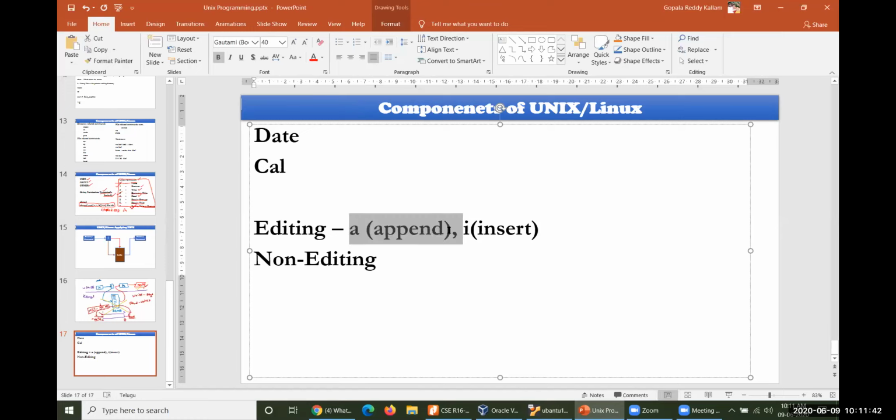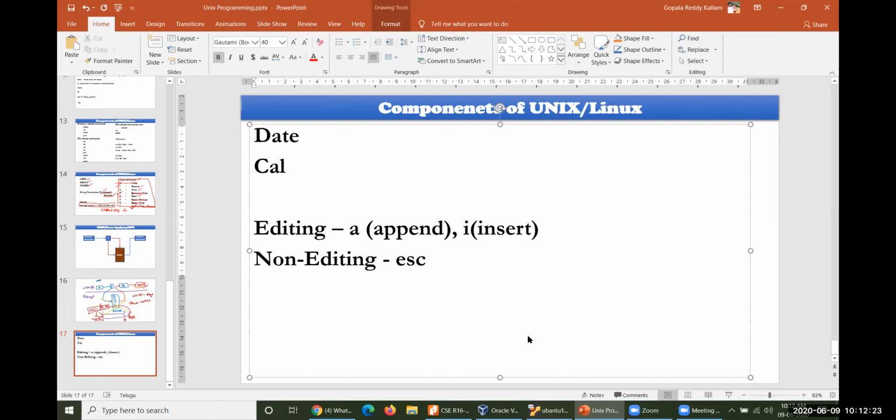First of all, you need to type a, or either a or i, and then you make some kind of insertions here. After making modifications in your file, how can you come back from editing to non-editing? How can you convert your file from editing to non-editing? If you want to come out of editing into non-editing, simply apply the escape key. If you apply escape, it comes from editing to non-editing mode.